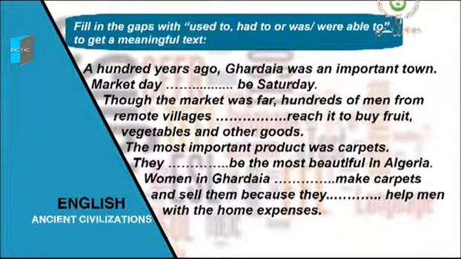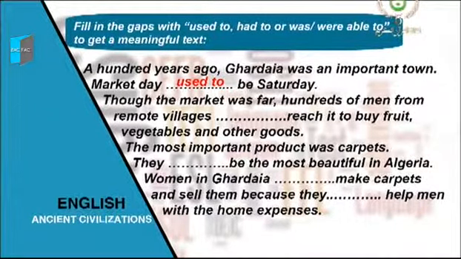I suppose you had enough time to do your exercise? Let's correct. 100 years ago, Ghardaya was an important town. Market day? Yes, good. Used to be Saturday.